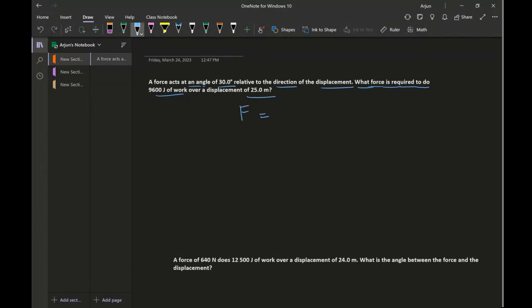So we're going to write down the formula: work is equal to force times distance moved times cos of theta. Now, force is what we are looking for.